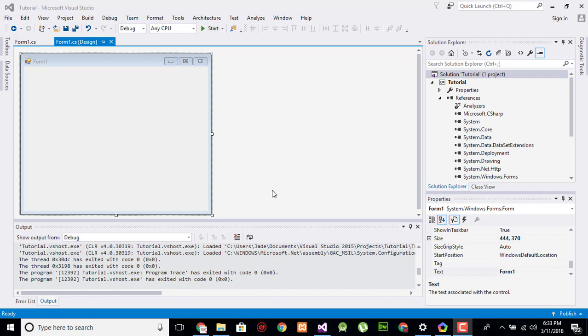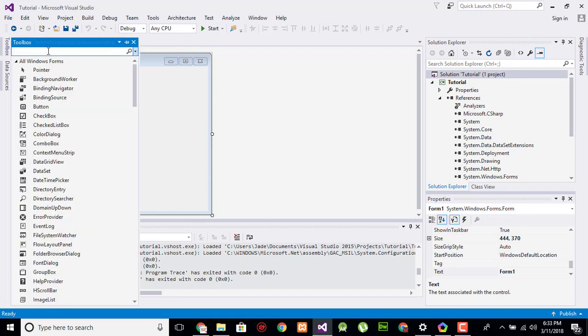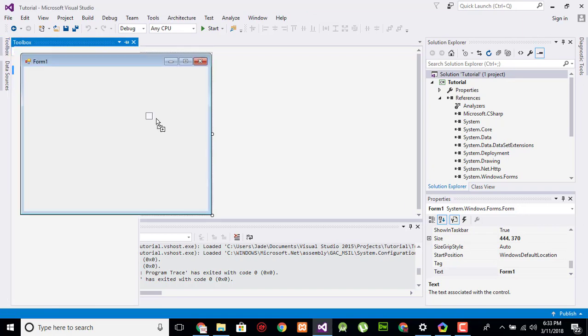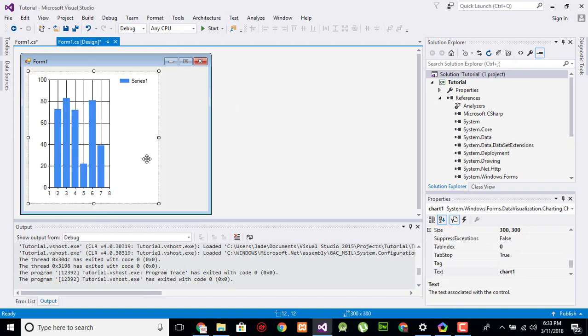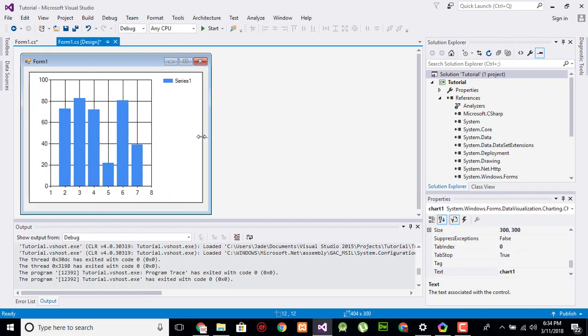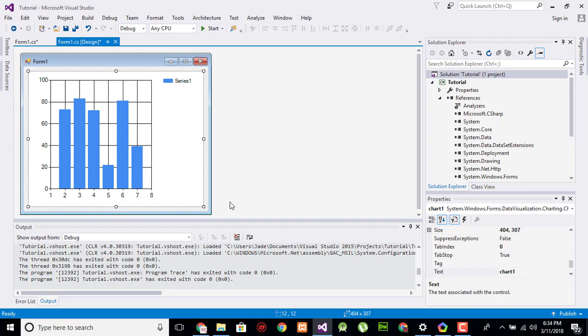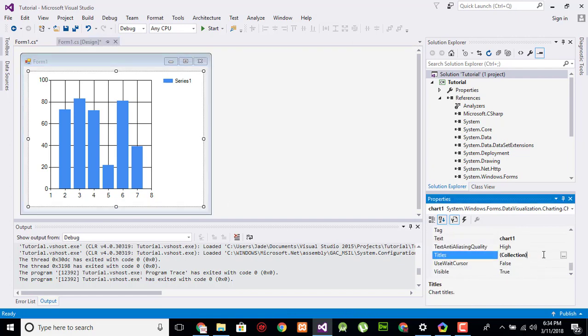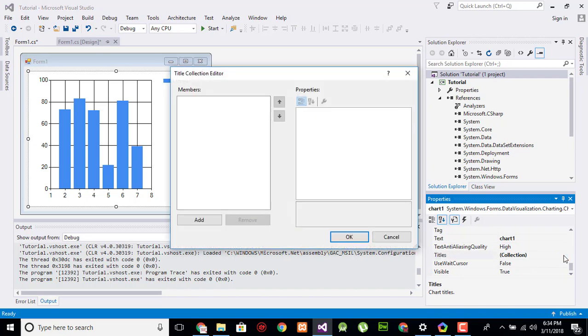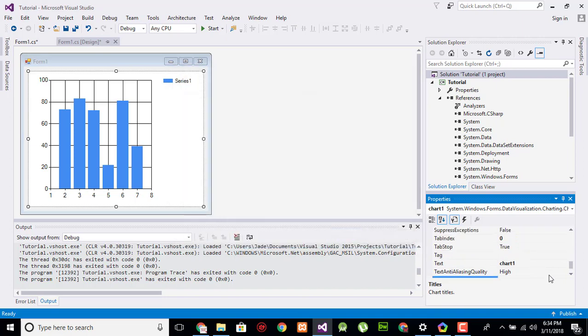In this video tutorial, we will create point chart in C Sharp. Go to Toolbox, search for chart and drag it here, adjust as you are required. Go to collection in titles, or you have to search for series collection.